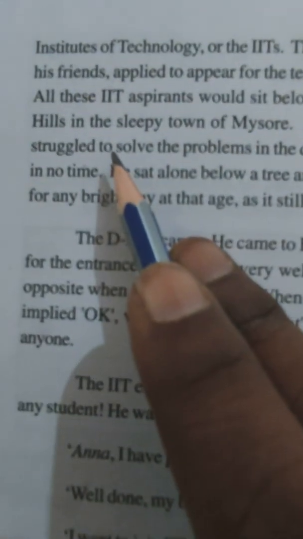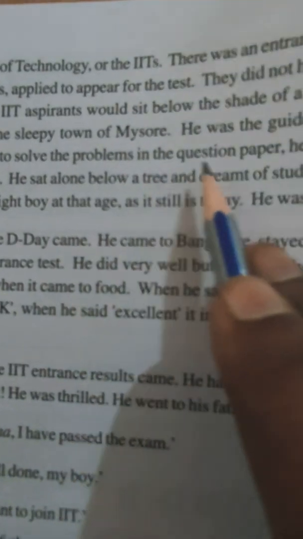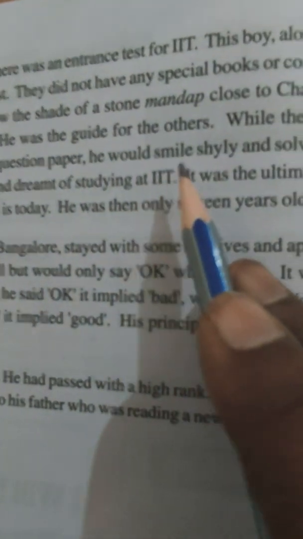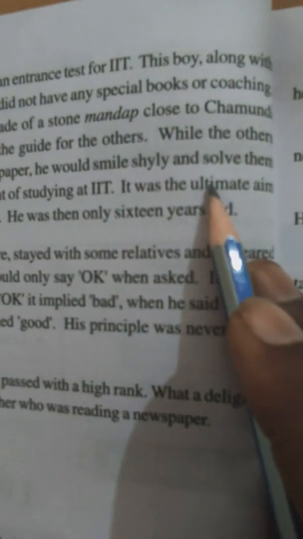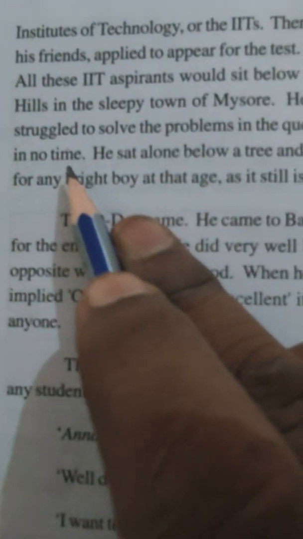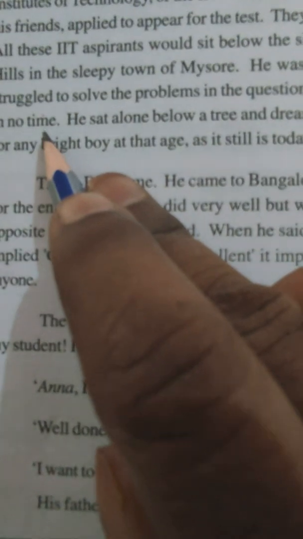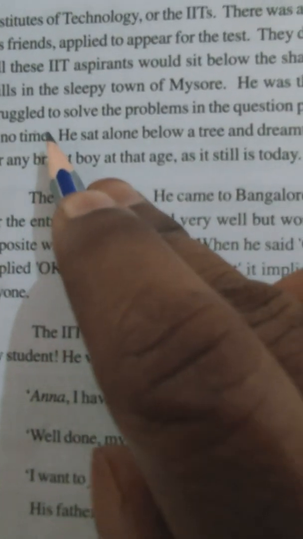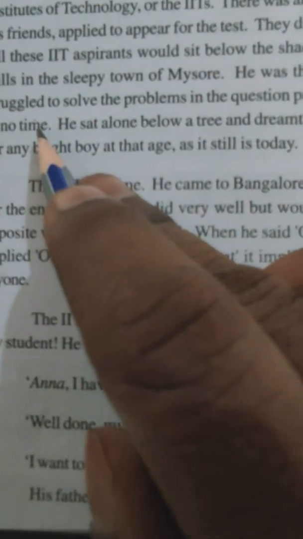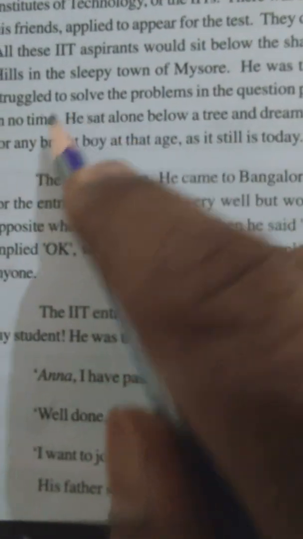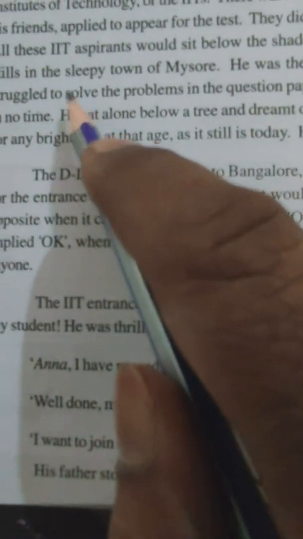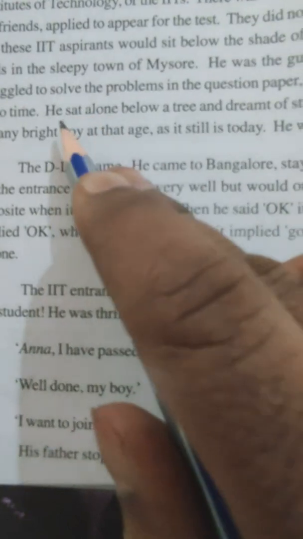While the others struggled to solve the problems in the question paper, he would smile shyly and solve them in no time. The remaining students were discussing and trying to solve the problems. But this fellow, whenever they asked, would solve immediately, without hesitating, without thinking. That much knowledge he has.